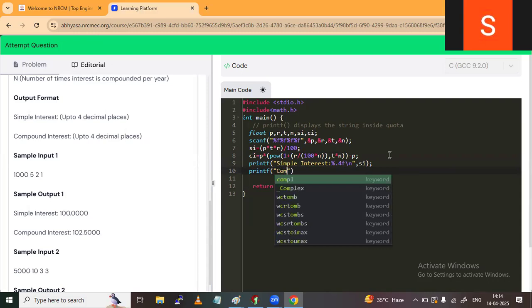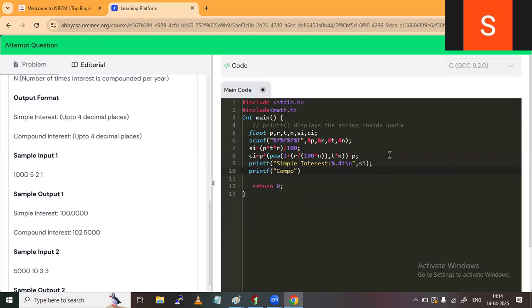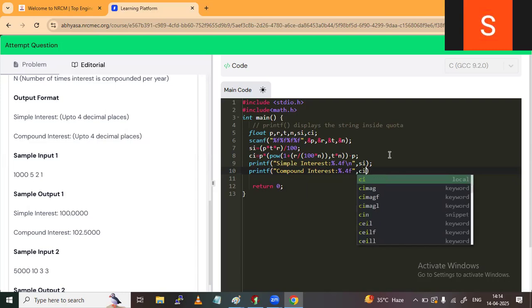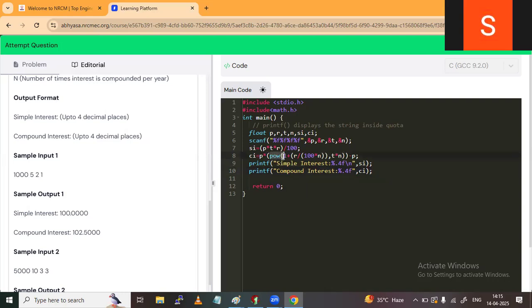One more time printf, compound interest is, same thing, colon percentile 0.4f, comma ci. But this program will not give the correct answer. Why? Because this pow function's return type is double, not float, but I have taken float type here. For the simple interest it is not a problem, but for compound interest it will be a problem.